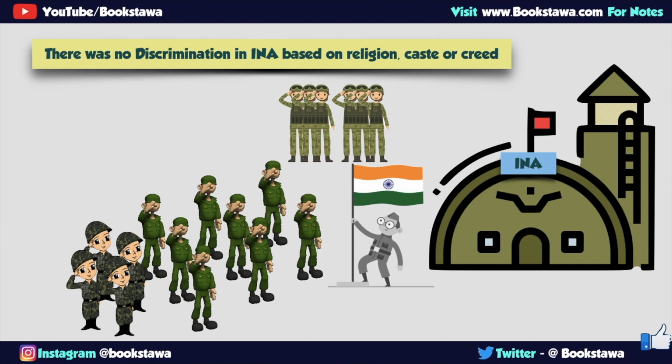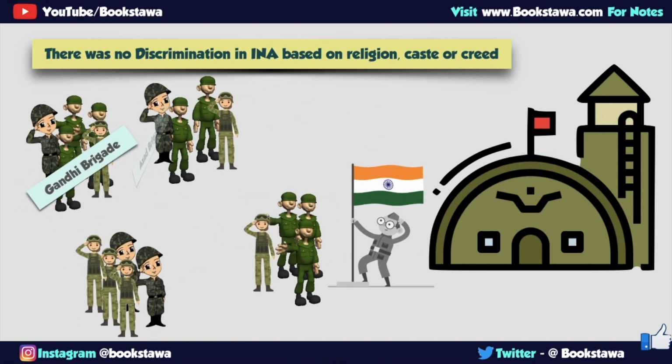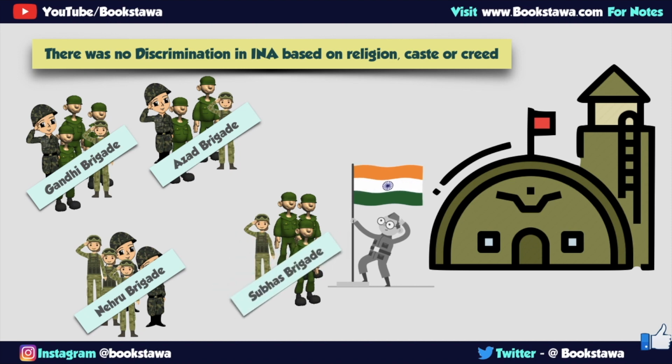If we compare it with the British Indian Army, we could see a huge difference, as regiments formed in British Indian Army were based on religion as well. Sikh regiment is an example of religious discrimination in British Indian Army. Indian National Army had a total of 4 brigades: Gandhi Brigade, Azad Brigade, Nehru Brigade and Subhas Brigade. If you have come across the song Kadam Kadam Badhai Ja, this was basically the regimental quick march of Subhash Chandra Bose's Indian National Army.